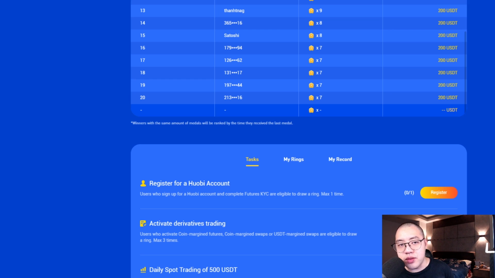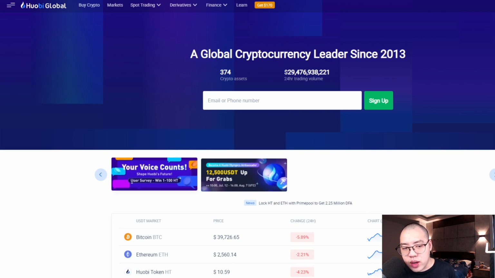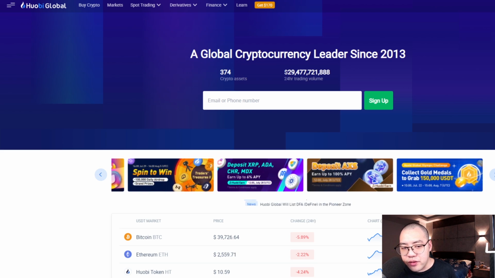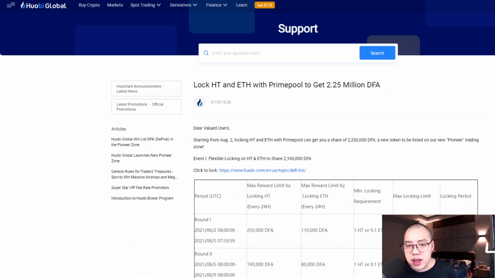The new event that Huobi released today is surprisingly very interesting. Why? Because this one is from Huobi Global, where you can search for this new event from here, where it shows the DFA airdrop on Prime Pool. Once you have clicked on it, basically you can lock your Huobi token and also your Ethereum with Prime Pool to get up to 2.25 million DFA tokens.